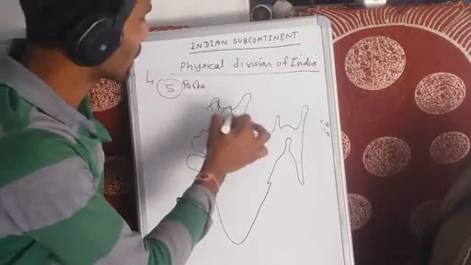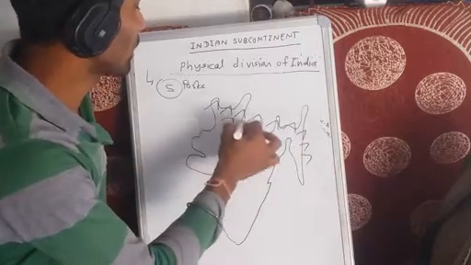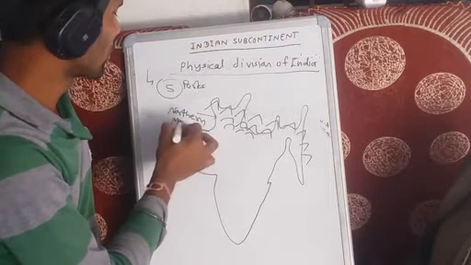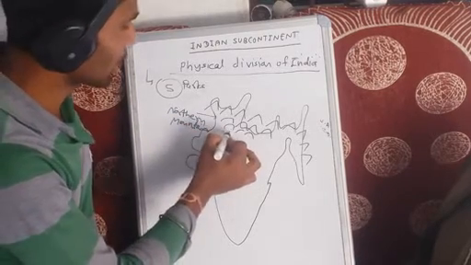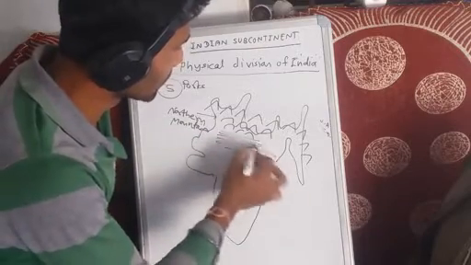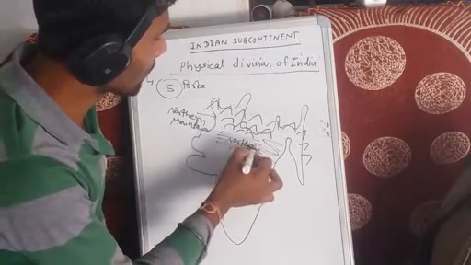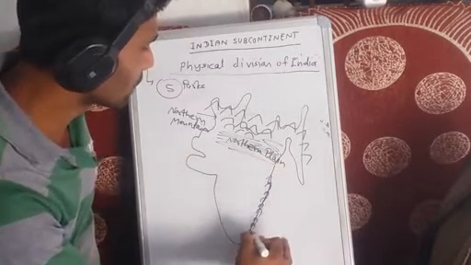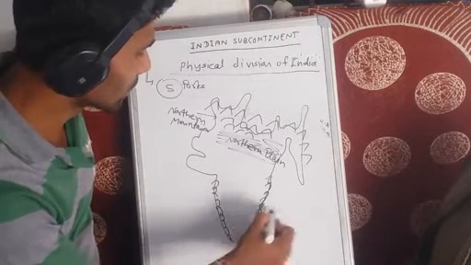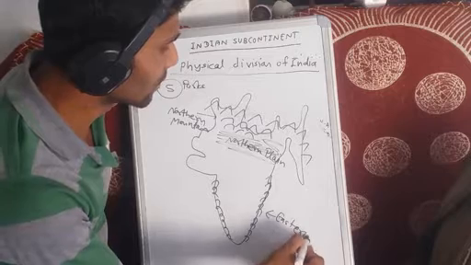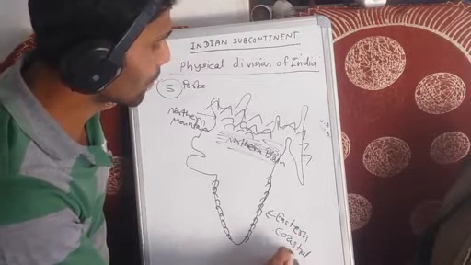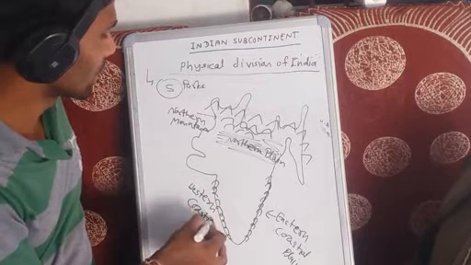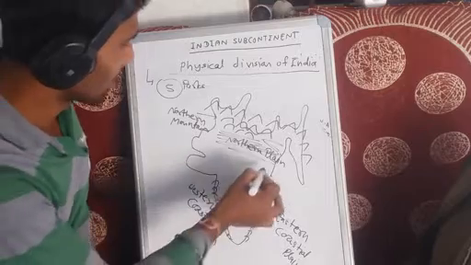Okay, first part is your northern mountain. This is your northern mountain, and second one is northern plain. And this is your coastal area. So this is called the eastern coastal plain, and this is your western coastal plain.